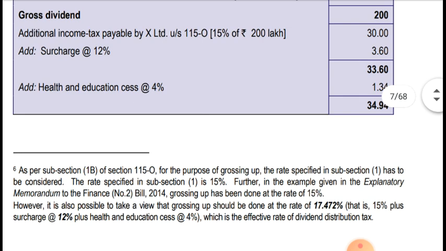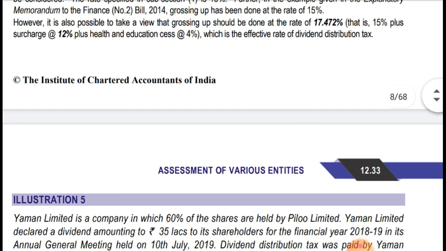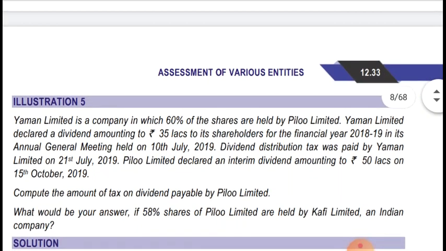On 200 lakhs, if we compute 17.472%, that will come to 34.94 lakhs. We can do it that way also, which is the effective rate of dividend distribution tax. So that is the effective rate of dividend distribution tax. Hope it's clear, no issue with this.